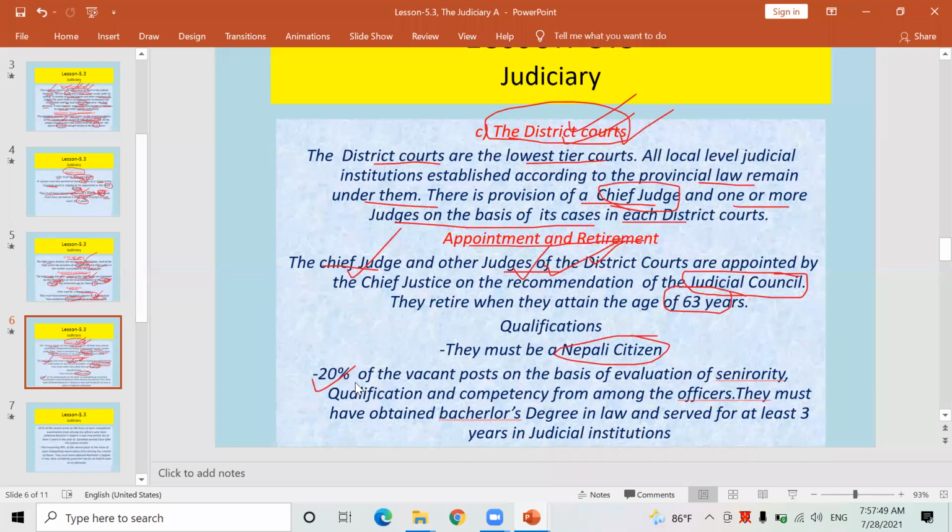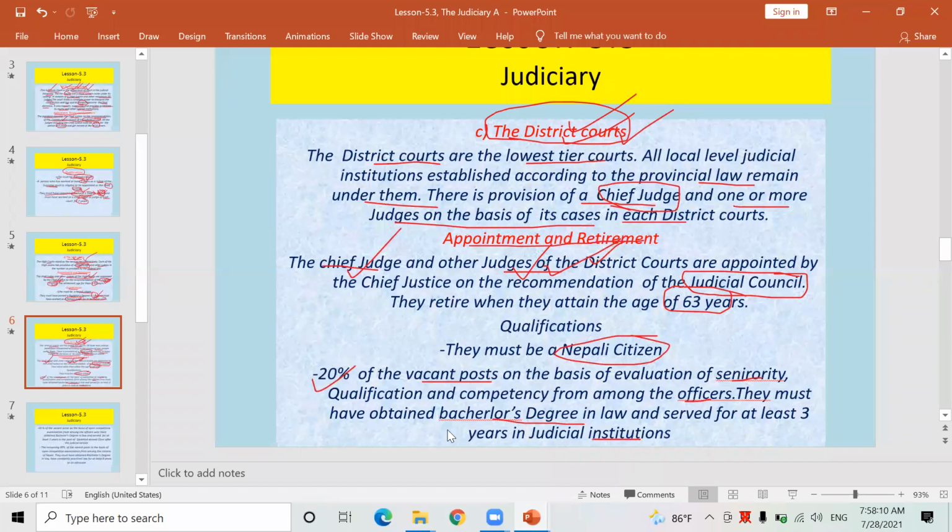Now 20%, look here, a bit different system is here regarding the district court. Regarding qualification, 20% of the vacant posts are filled on the basis of evaluation of seniority, qualification and competency from among the officers. They must have obtained a bachelor's degree in law and have at least 3 years of experience in a judicial institution.